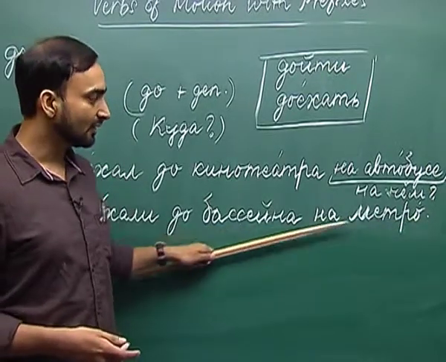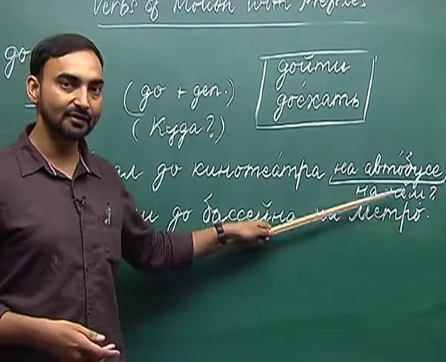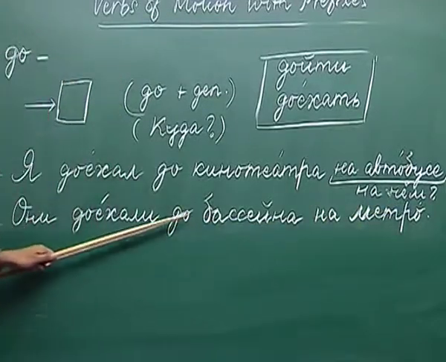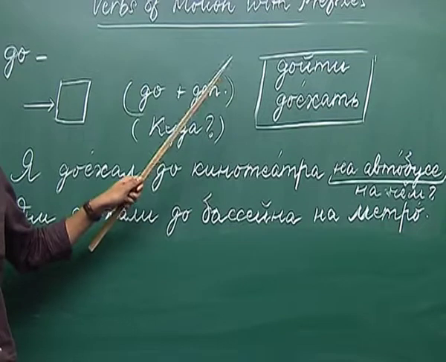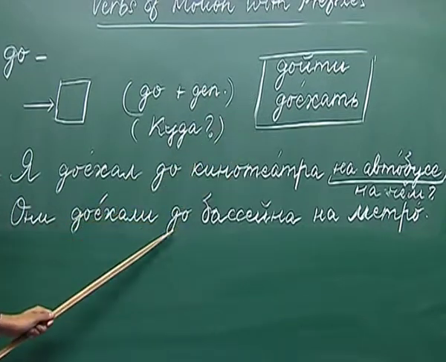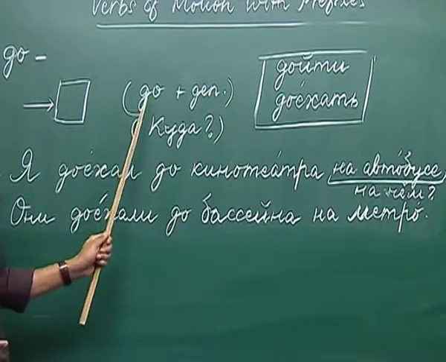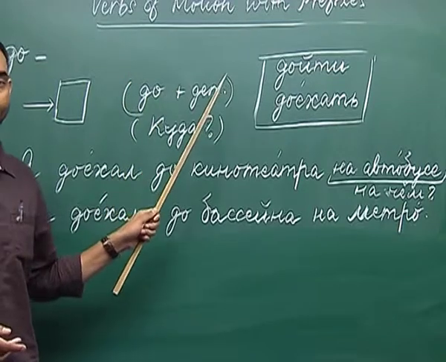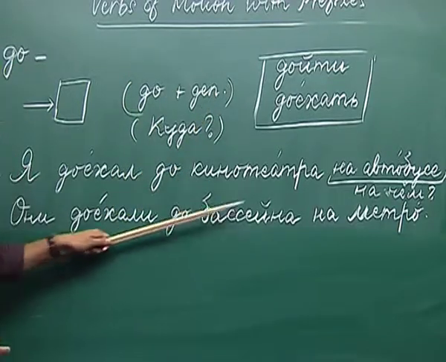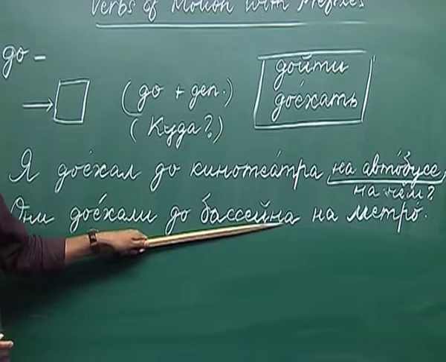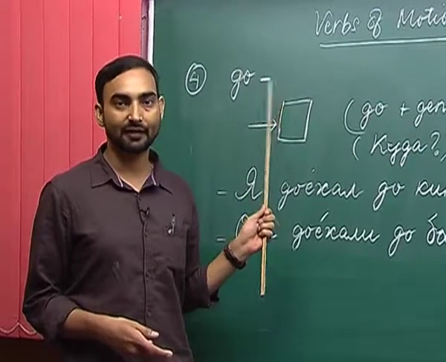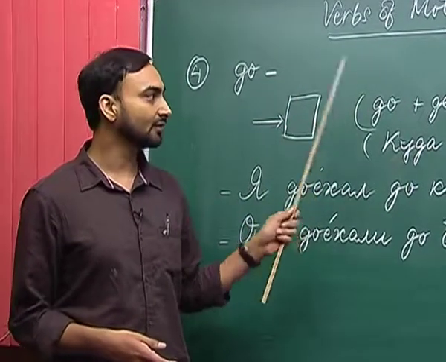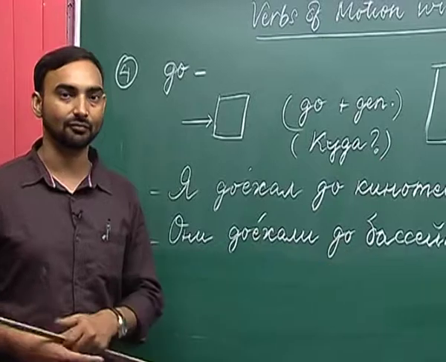That is why метро in the prepositional case has remained метро. And бассейн has changed in the genitive case. Why? Because of the preposition до. So, whenever there is a preposition до, we are supposed to use the genitive case of the noun, and that is the form of бассейн in the genitive case. So, this is about the prefix до. Whenever we use the prefix до, we are supposed to use до plus the genitive case of a noun.